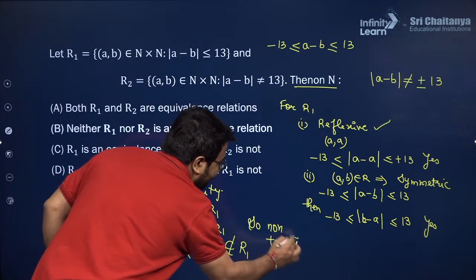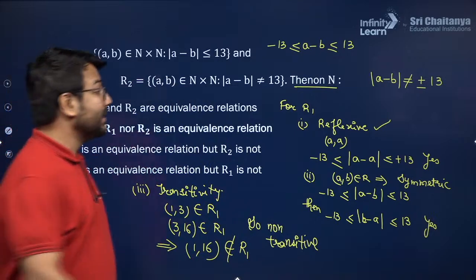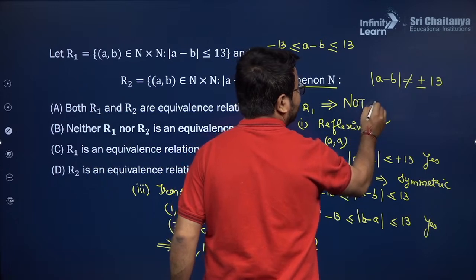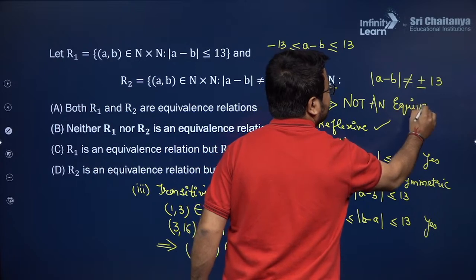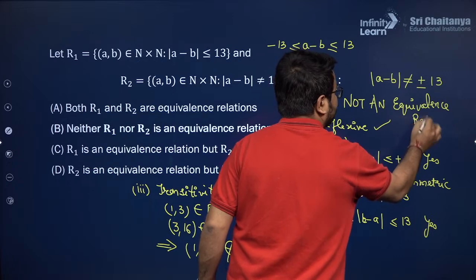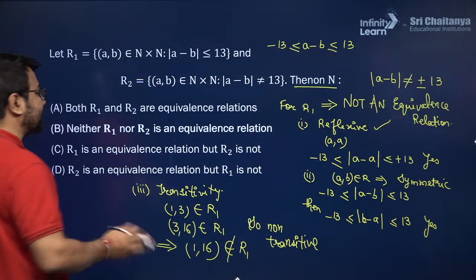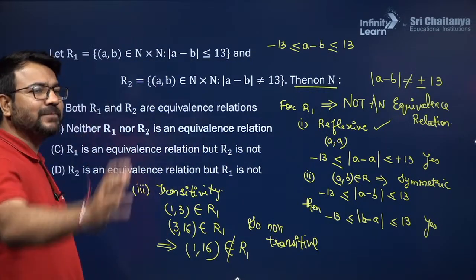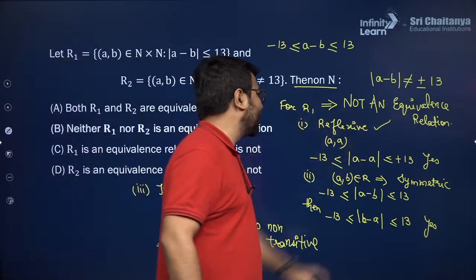Since it is non-transitive, will I tell this relation R1 to be an equivalence? No, I cannot. So that is why I am writing not an equivalence relation. So this is the inference that we have created for the relation R1. I hope you are able to understand this. Is this clear to everyone in the class? Okay, yes Vikash, you are absolutely right, this is non-transitive. So that is why this is not an equivalence relation.